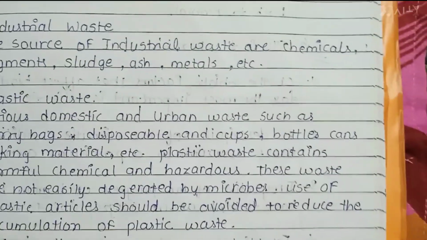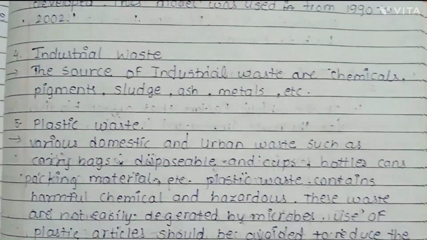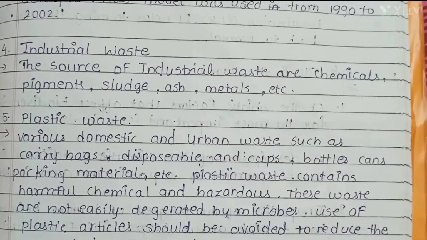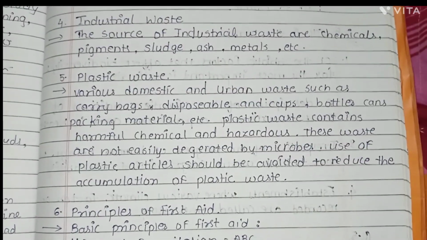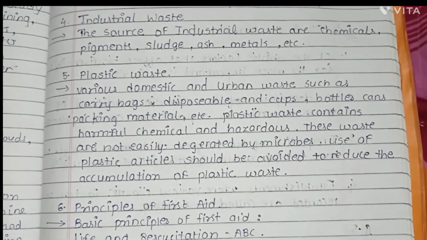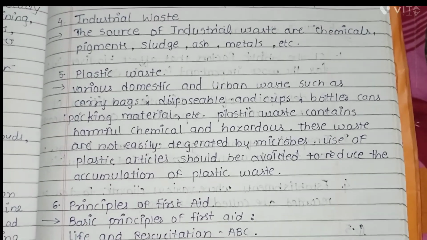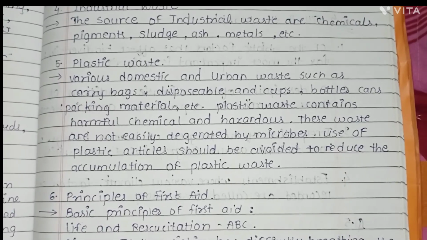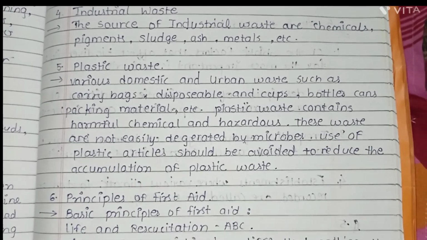Now next, industrial waste. The sources of industrial waste are chemicals, pigments, sludge, ash, and metals. Now, plastic waste: various domestic and urban waste such as carry bags, disposable cups, bottles, cans, packing material, etc. Plastic waste contains harmful and hazardous chemicals.